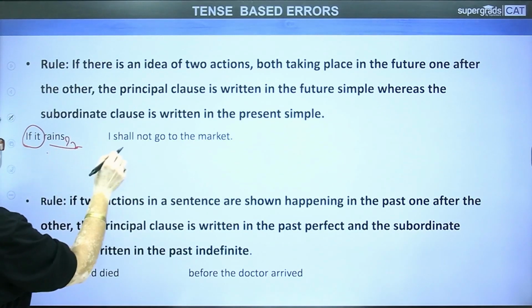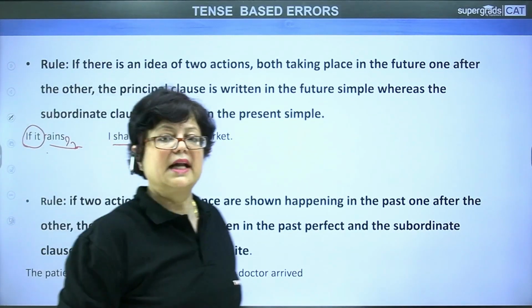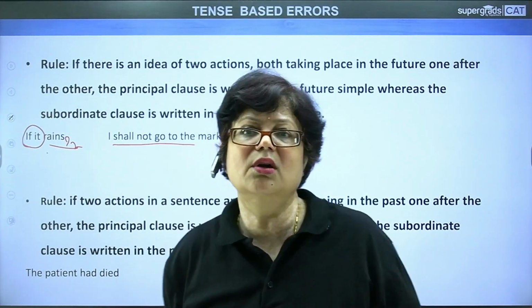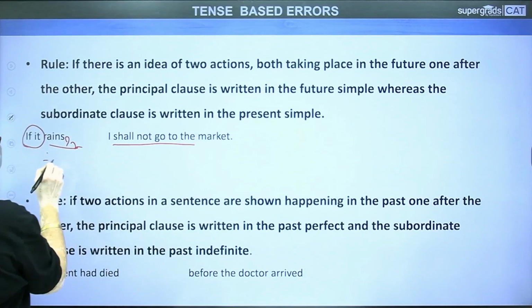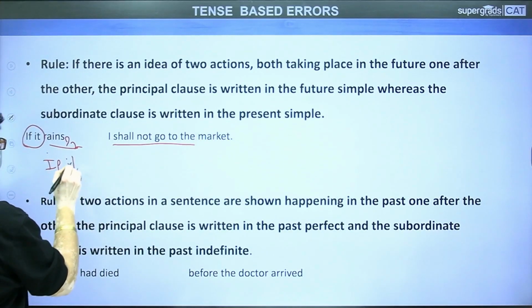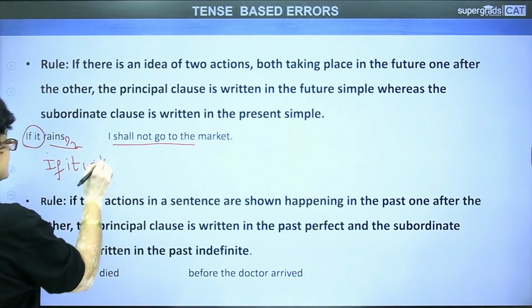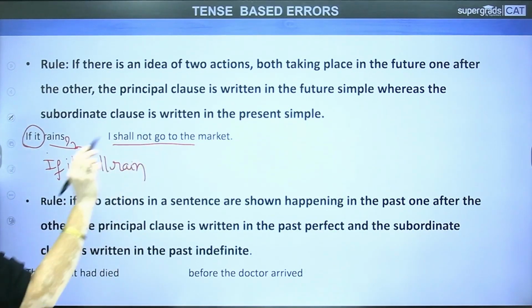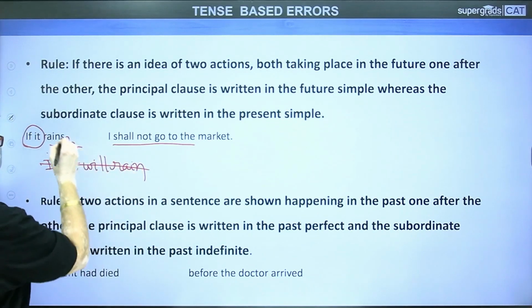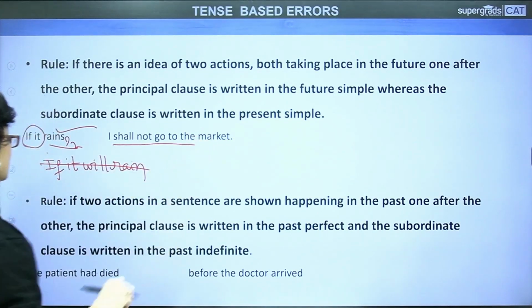Present. I shall not go to the market. If it rains, I shall not go to the market. Not like this, if it will rain, not like this. I shall not go to the market. No, this is wrong. If it rains, I shall not go to the market.